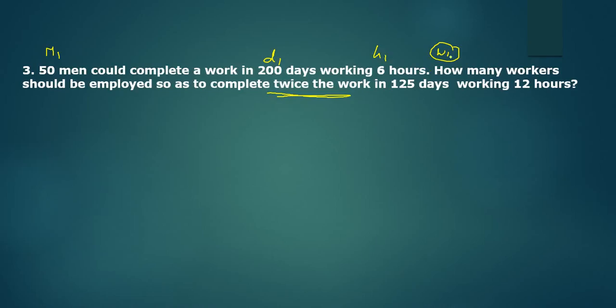If the work you consider W1, twice the work means W2, that is 2 times W1, because twice the work. Okay, in 125 days working 12 hours a day. Then what will the formula become? M1 D1 H1 by W1 is equivalent to M2 D2 H2 by W2.